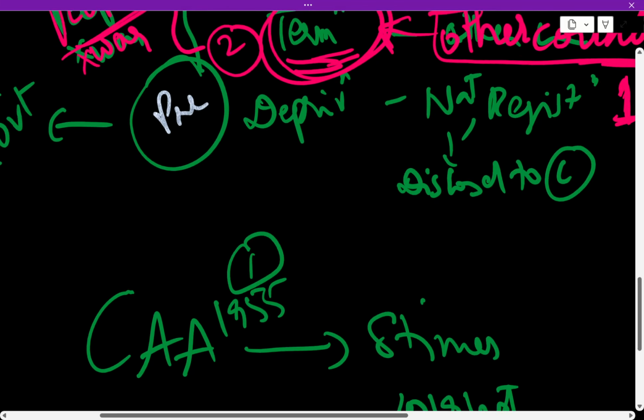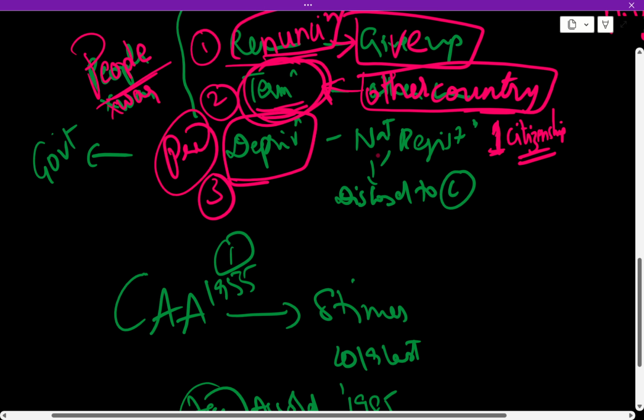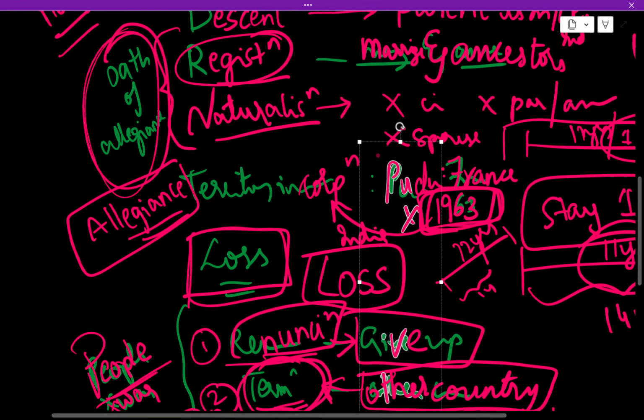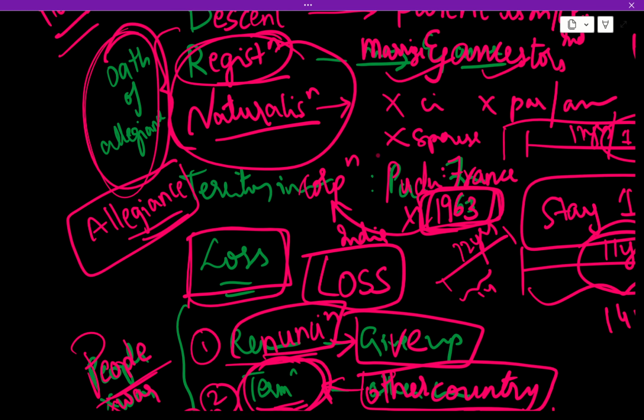Okay. So, deprivation. What is deprivation? This has been a question in prelims, a previous year question. Registration and naturalization, as said earlier, are done through marriage, ancestors, and are under your will.